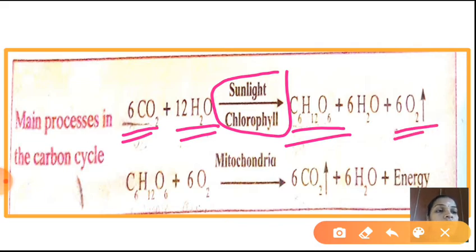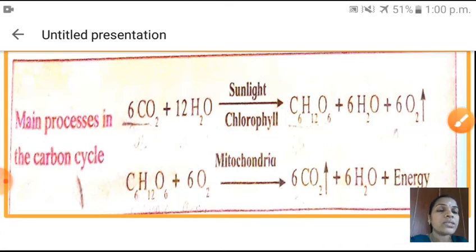At the same time, oxygen is also released. Who takes that oxygen? Animals, during respiration, and through that process we get energy and carbon dioxide is released. So oxygen is continuously produced by plants and continuously used up by animals and humans.